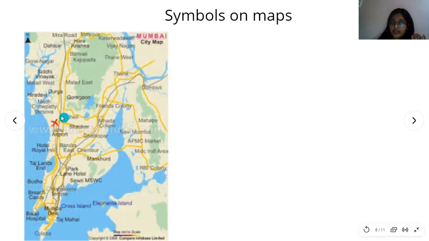जो एक एयरपोर्ट है, इंटरनेशनल एयरपोर्ट, उसको एक छोटा सा एयरप्लेन के साइज का किया है. और जितना भी लेक्स है मुंबई में, छोटे छोटे लेक्स, all that is shown by small blue colored places. Okay, like this. So these are the different symbols that are used to understand कि एक जगह पे कैसा दिख सकता है वो. So these are the different symbols.